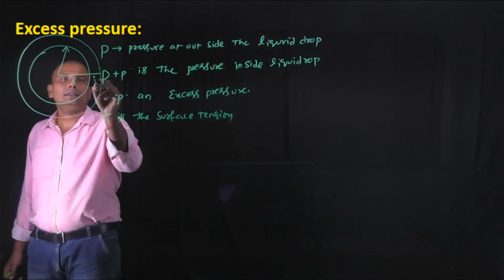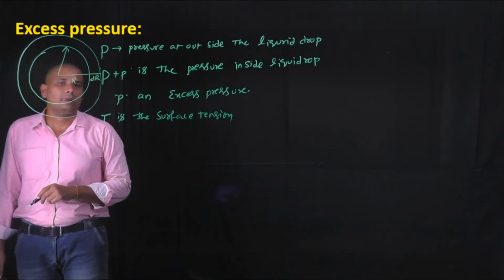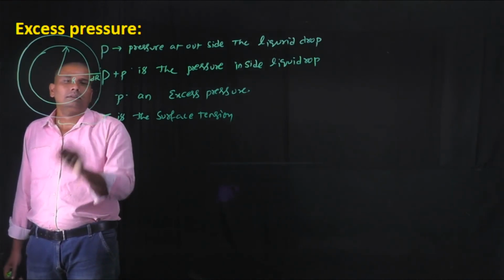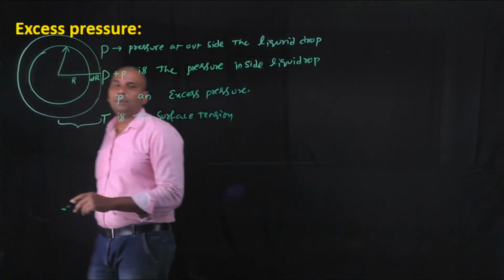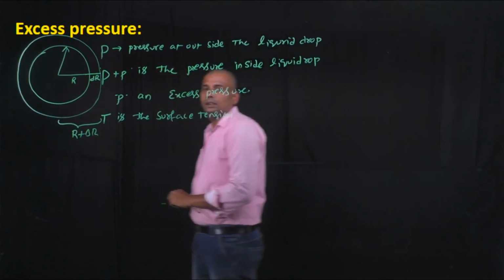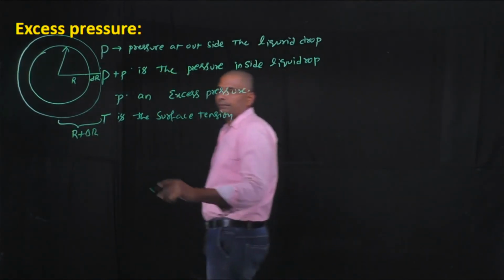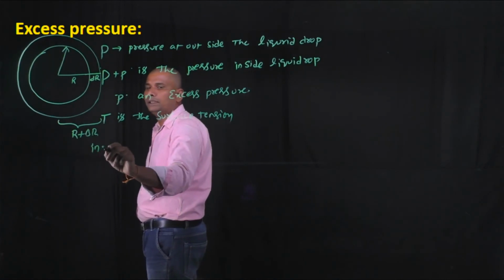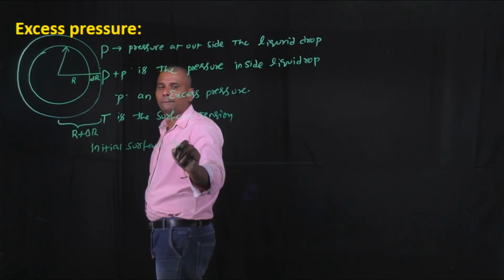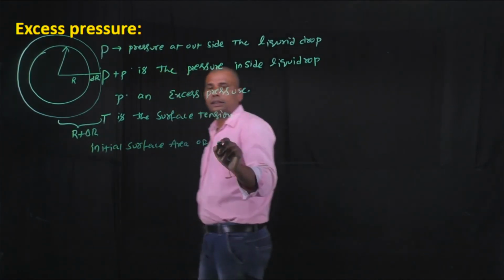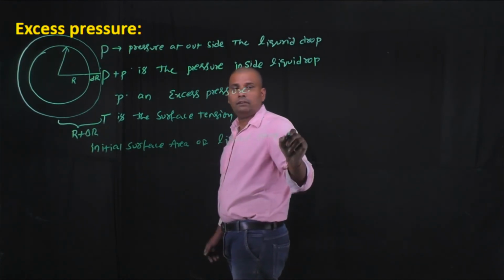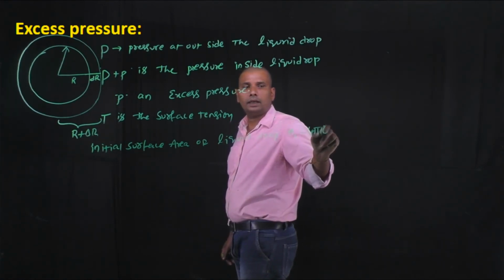Let us consider this is dr. Now the total radius after the extension of the liquid drop is r plus delta r. Now the initial surface area of the liquid drop is A1 equals 4 pi r squared.